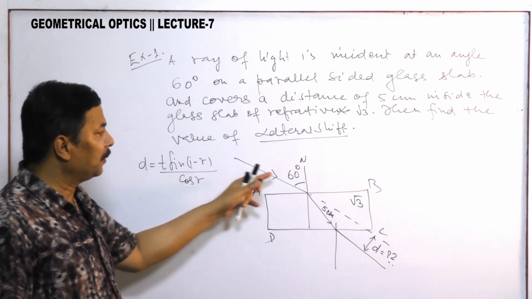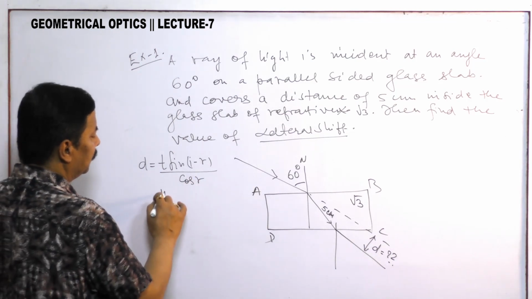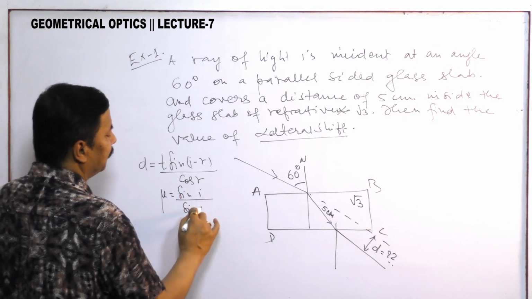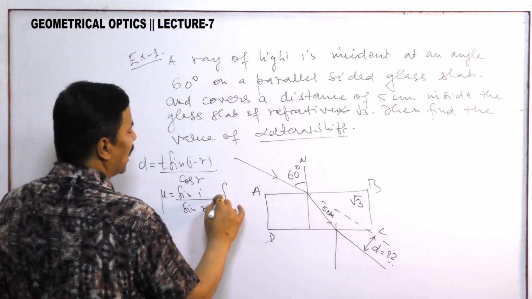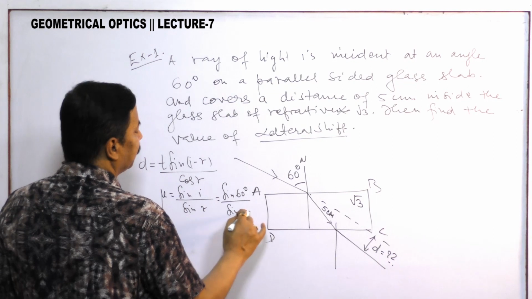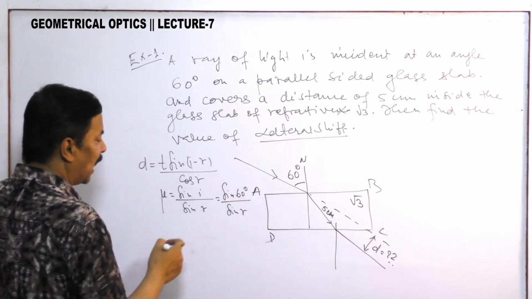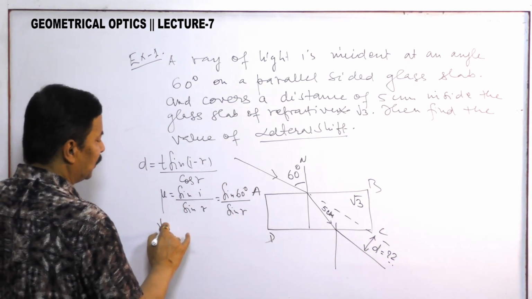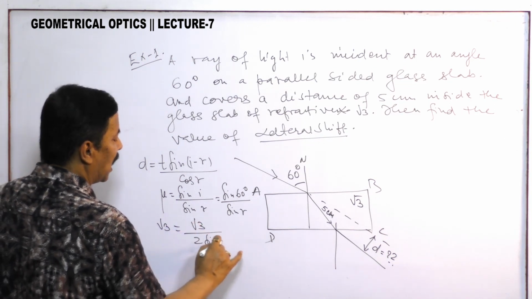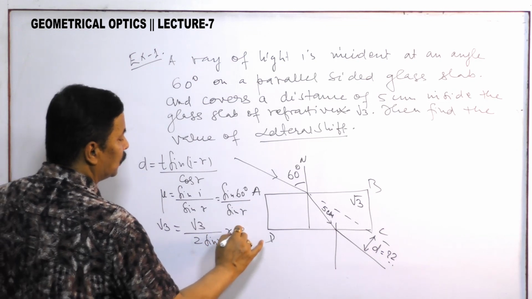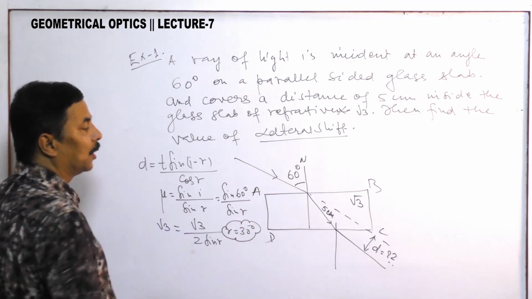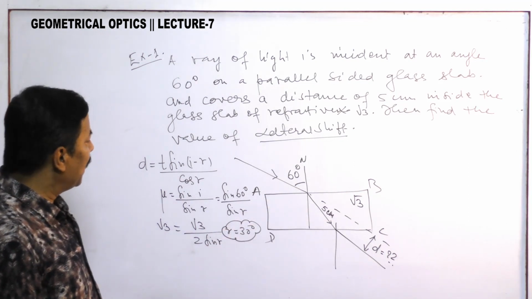We can find r from mu equal to sin I by sin r, that is sin 60 degree by sin r. So just as in the earlier case, root 3 is root 3 by 2 sin r. So r is equal to 30 degree. We have got this value. In the earlier question also I got this value. Now we have to find D.